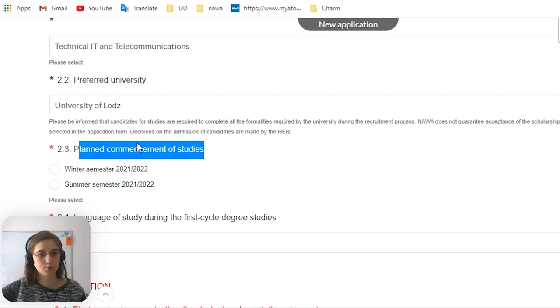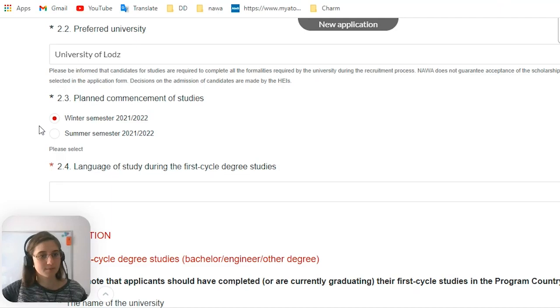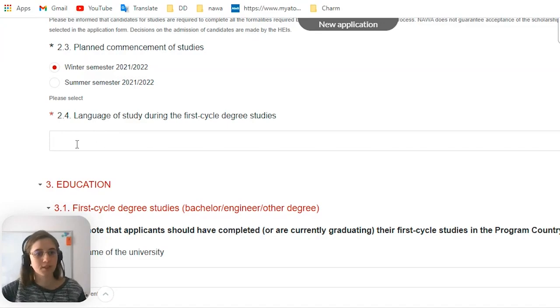Then you need to plan commencement of your studies. Do you want to come for winter semester or for summer semester? When do you want to start your study? I want to start my studies already from autumn. So this autumn, I want to come to Poland and study here. So I choose winter semester. Winter semester is the semester that takes autumn and winter.